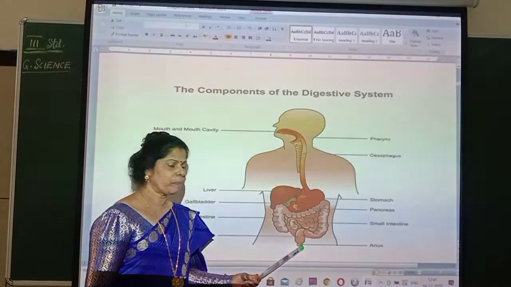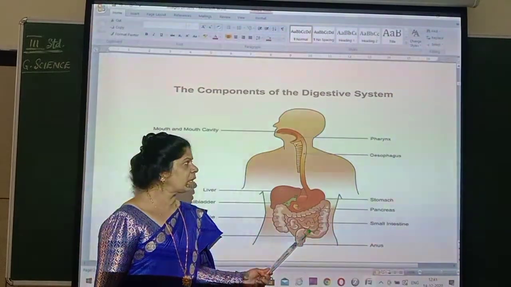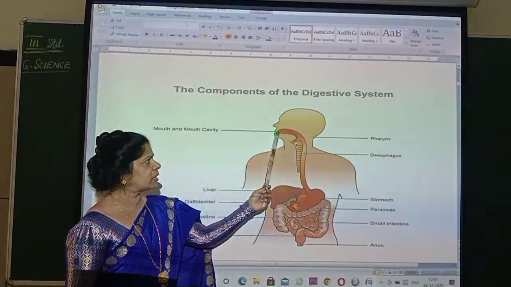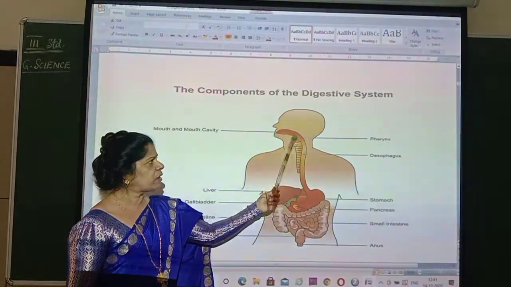Have you understood? So that is about the digestive system. Once again I will show you. Here it is the mouth, the mouth cavity.